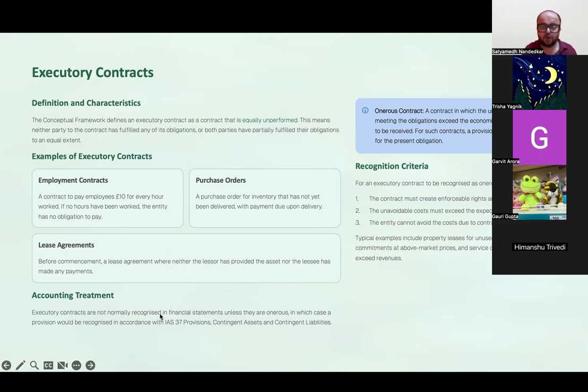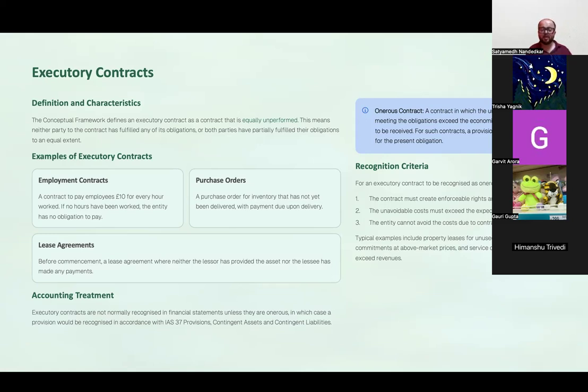Executory contracts are not normally recognized in financial statements until they are onerous, in which case a provision would be recognized as per IAS 37. What is an onerous contract? An onerous contract is something for which the unavoidable cost of meeting the obligation exceeds the benefits to be received from it. मतलब contract completion का cost is more than the benefits that you are likely to derive from that contract. And for an executory contract to be recognized as onerous, the contract must create enforceable rights and obligations.